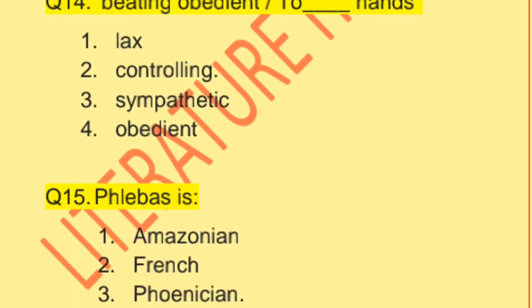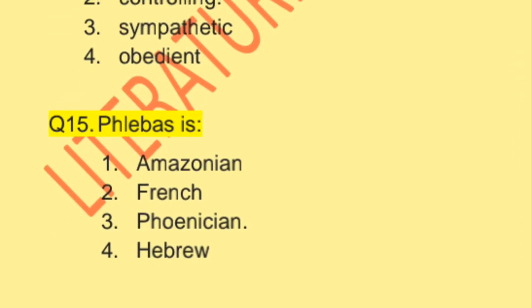Next question. Question number 15. Flabbers is Amazonian, French, Phoenicians, Hebrew. Which character belongs to the section Death by Water, who drowned during his voyage? Phlebas belongs to option third, Phoenician sailor.